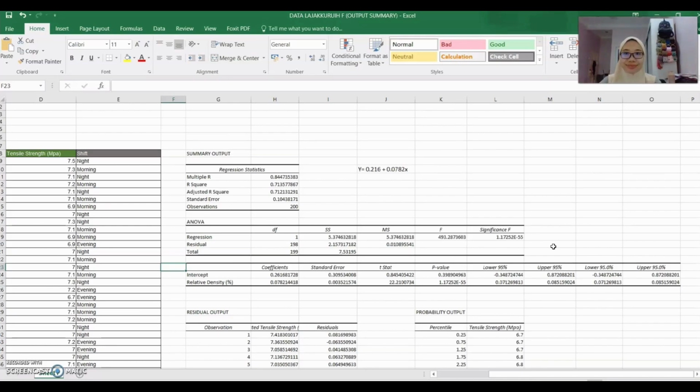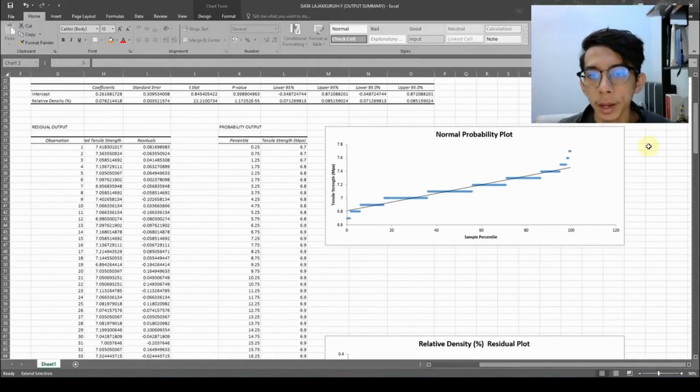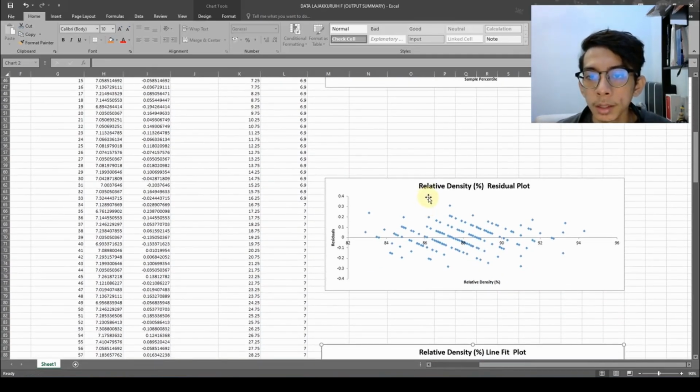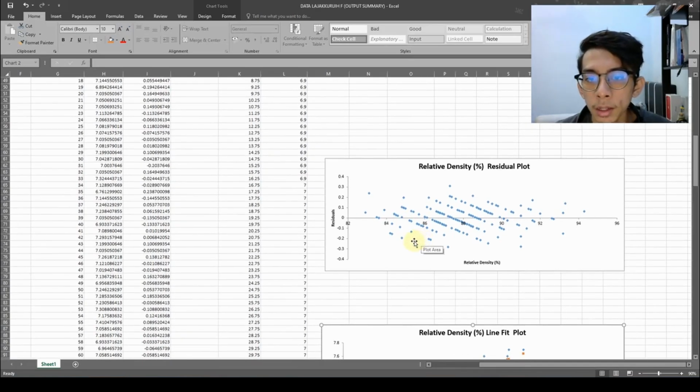Thank you. Assalamualaikum and hello everyone. My name is Izul and now I'm going to make a general conclusion from the data that we obtained. This is the normal probability plot. As you can see here, the data is captured along the straight line. So we can conclude that the normal assumption that we made is satisfied. Next is the relative density residual plot. As you can see here, the data is scattered along and near zero. So from here we can conclude that the assumption that we made is satisfied.